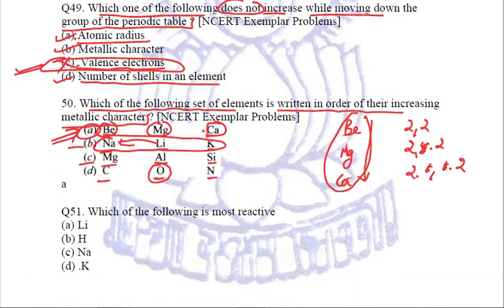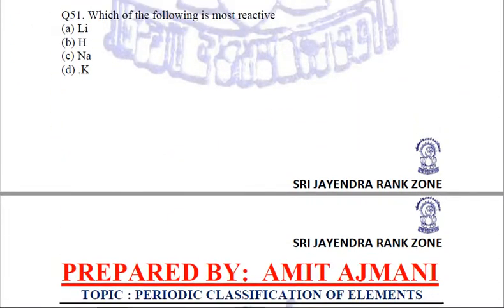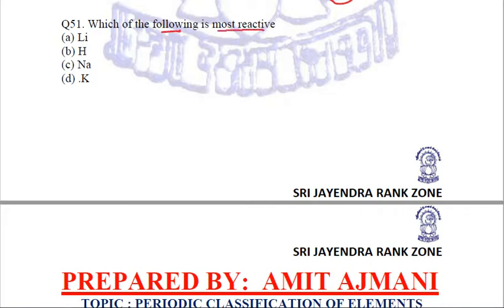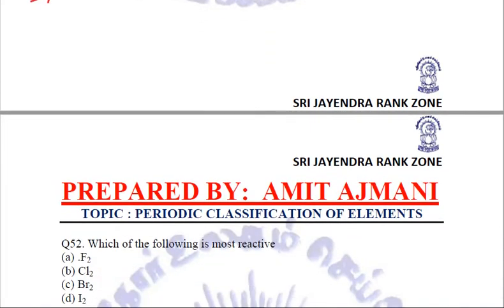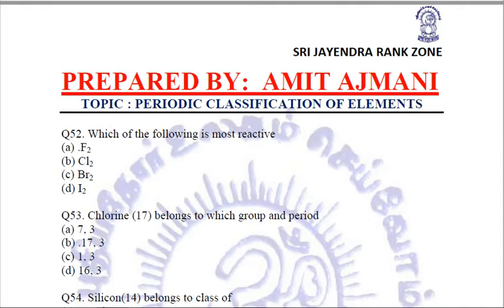Fine. Coming to the next question. Which of the following is most reactive? Out of these, once again, hydrogen is not considered. Rest are lithium, sodium and potassium. They belong to the same group. And in the groups, when we go down, the reactivity increases. So it should be K, potassium, which is the most reactive out of lithium, sodium, hydrogen and potassium. Clear?